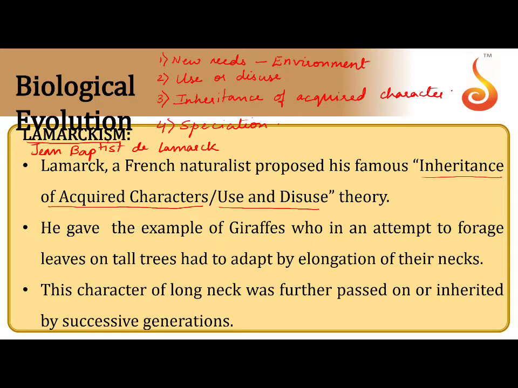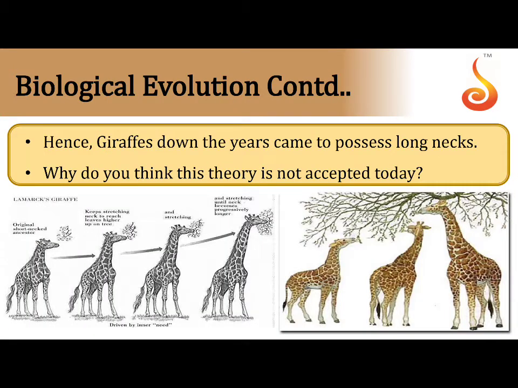According to this theory, Lamarck said four major points. New needs arise due to environment, use and disuse of organs due to the new needs arisen, inheritance of acquired characters and speciation. To understand these four points, let us see an example.